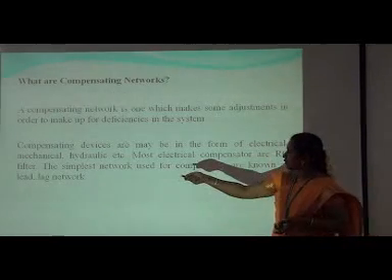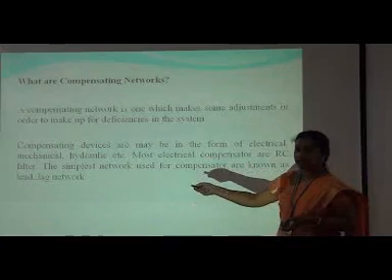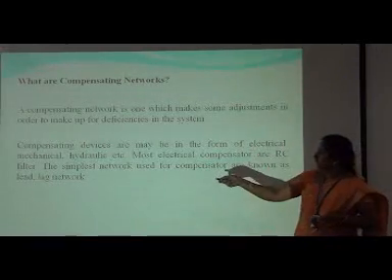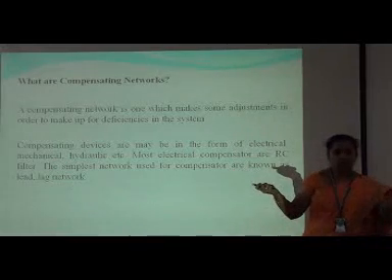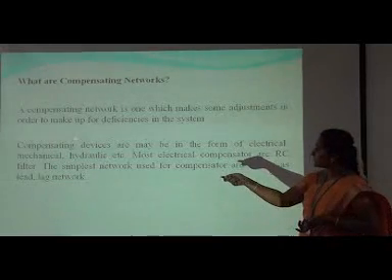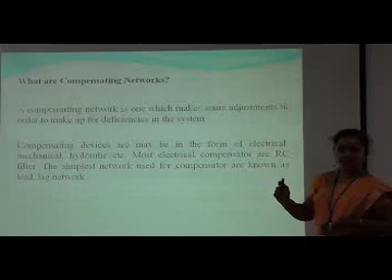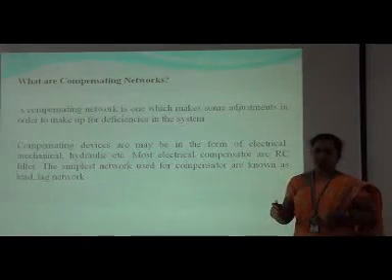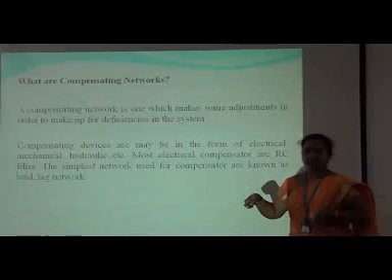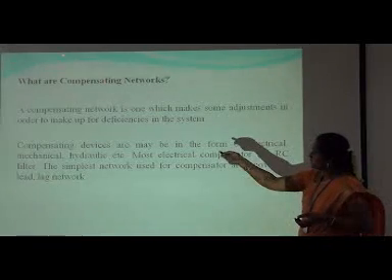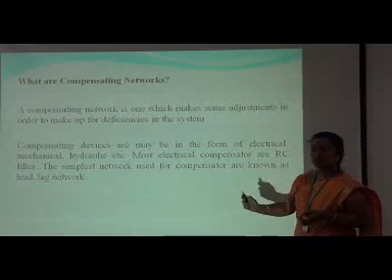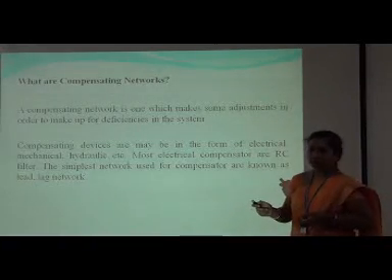The compensating devices, mainly we are dealing with electrical, may be electrical, mechanical, hydraulic or pneumatic. So the compensating devices may be of any type. We represent them with the help of an RC filter. The main classification of compensating networks are lag and lead networks.